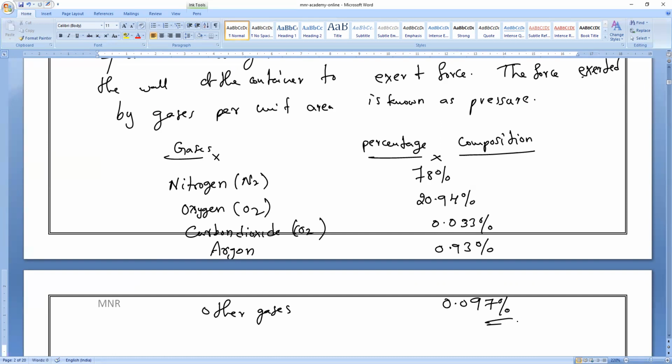It's not necessary now, but we are just revising what we studied in the lower classes. That's all. So please write it. So this is about the properties of gases. I hope you all understand. Any doubt, anybody can ask me. Clear, guys?